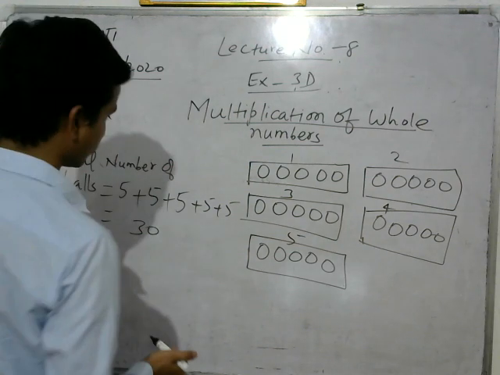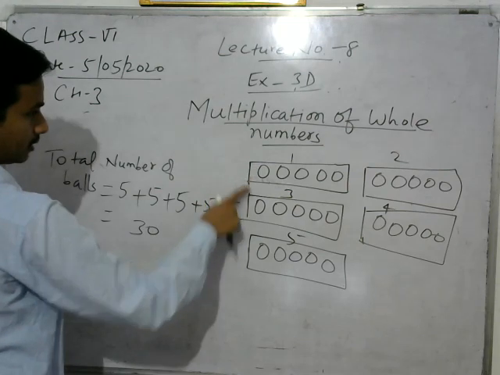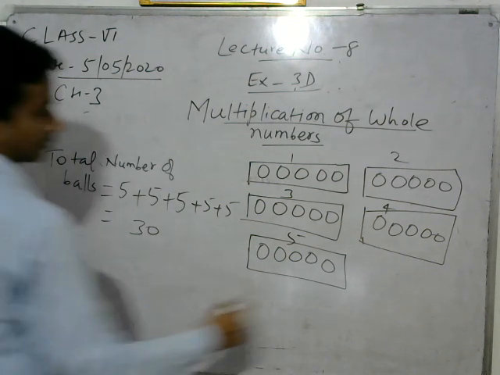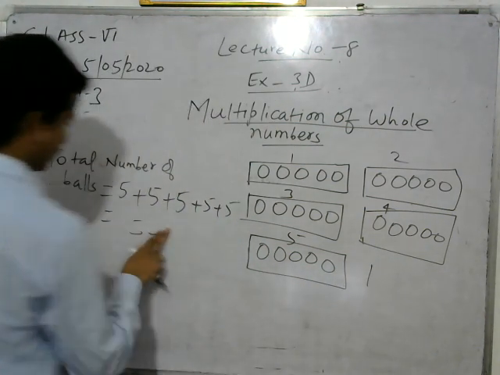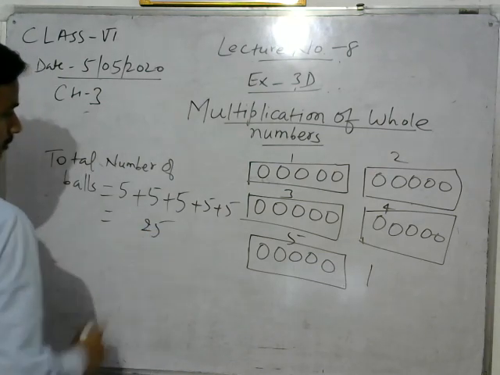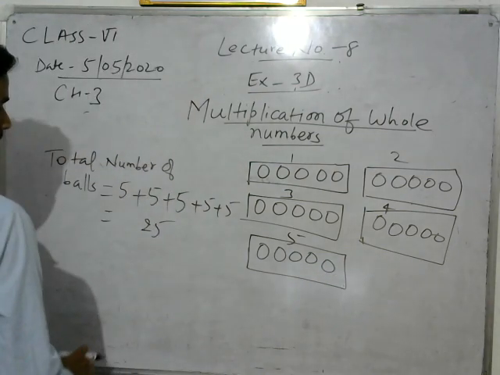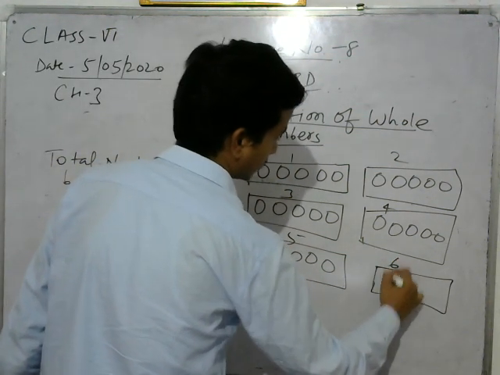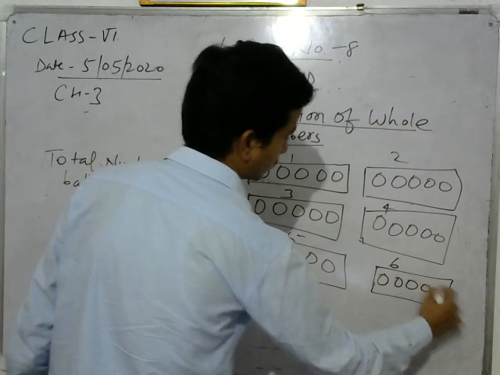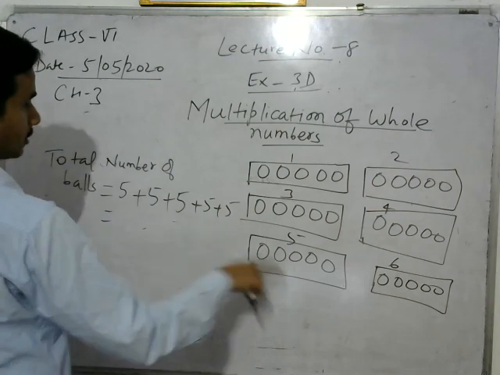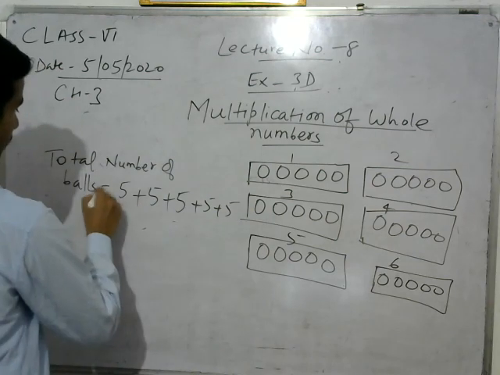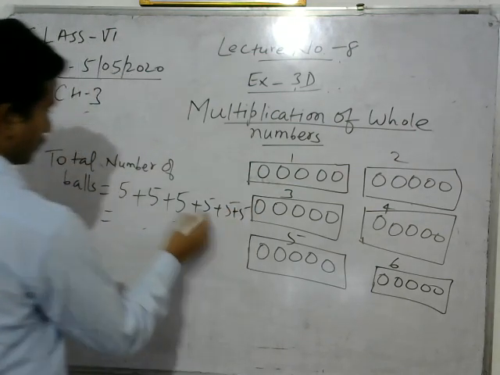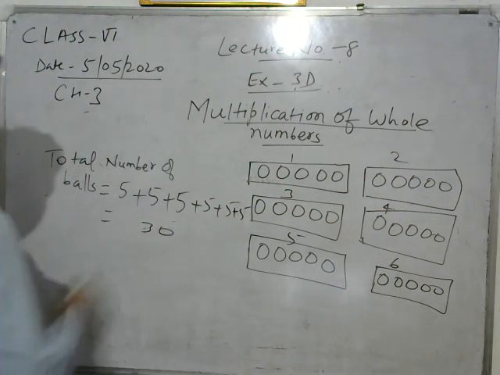Another way is, how many total packets are there? Okay, sorry, let us consider, so consider there are 6 packets. Okay, let's take one more packet, and there are 5 balls in it. Now, in all the 6 packets, total number of balls is 5 plus 5, added how many times? 6 times. Plus 5 balls. What do we get? When you add all these 5s, you will get 30.